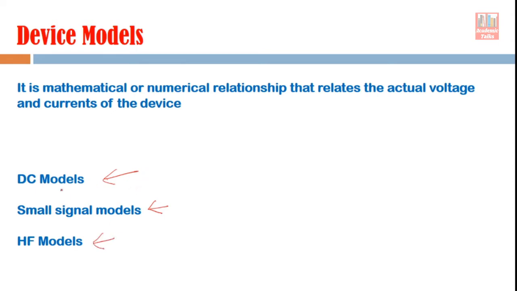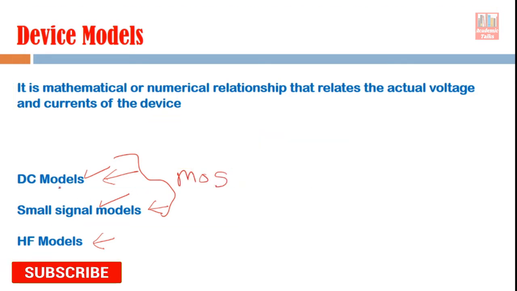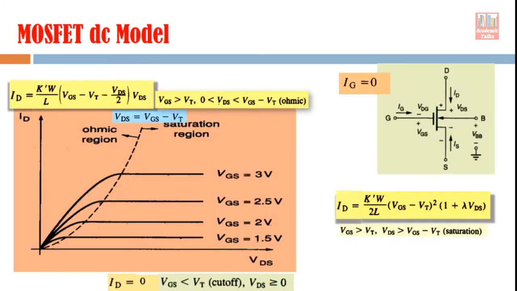So we have covered the DC model, that is done, and small signal model, that is done, and it's done for MOS devices. So right now we are discussing models of MOS device. We have covered DC models and small signal models of MOS device. So today we are going to study the high frequency model of MOS device, or I should say MOSFET devices. Now see, the DC model is given here. Based on this DC model, we developed the small signal model of MOSFET. But today our topic of discussion is the high frequency model.